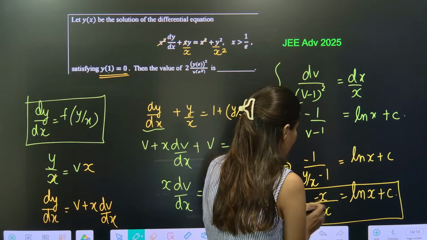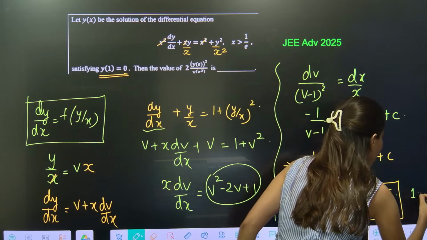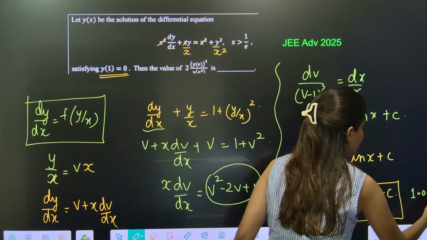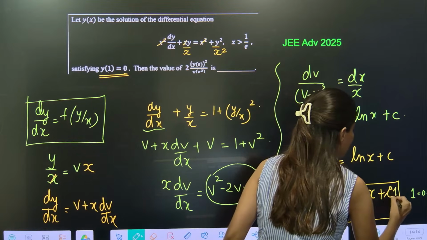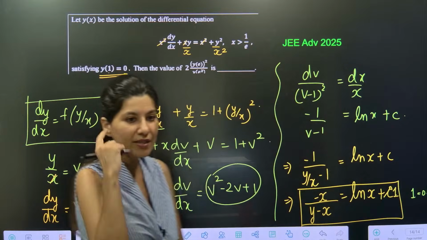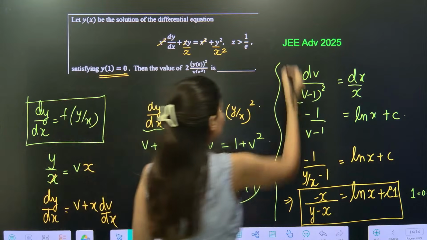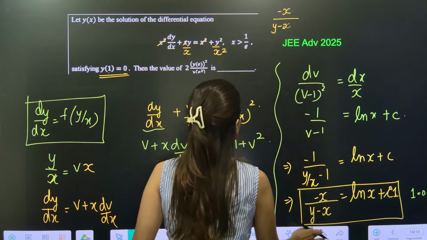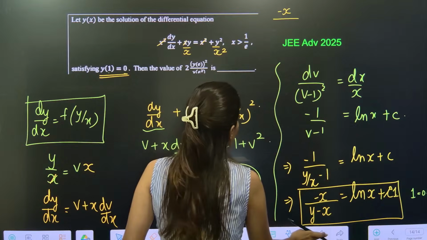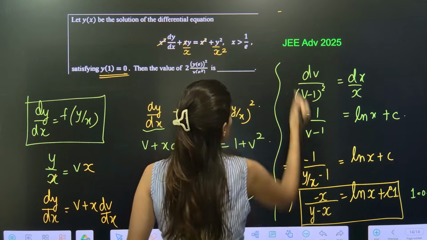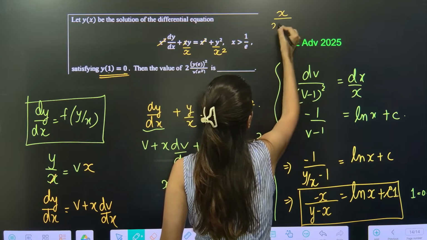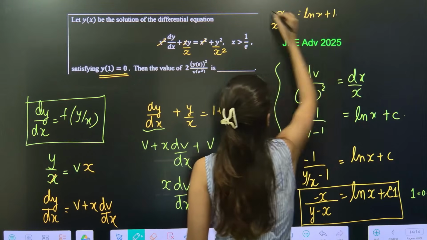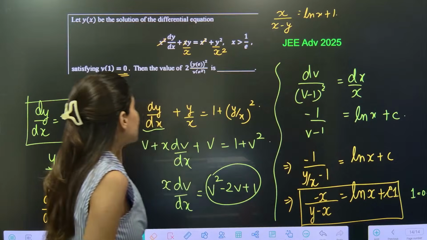So minus 1 upon minus 1, this will be 1 on the left hand side, equal to, again, 0 plus c. So constant term is coming out as just 1. Okay, constant term is 1. So now what is your expression? Minus x upon y minus x, or you can actually avoid the negative sign. Negative sign, you can shift this over here. So x upon x minus y is equals to log x plus 1. This is your expression.